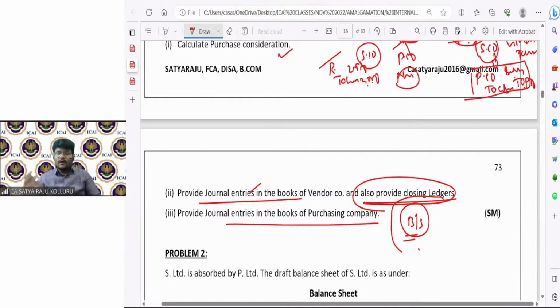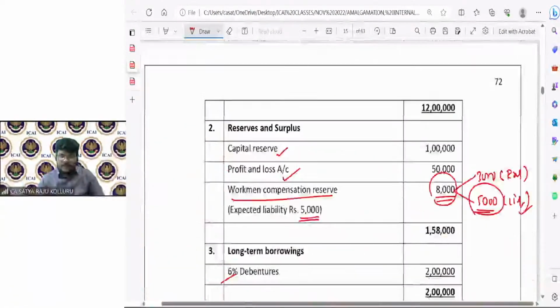Guys, now let me know, are you comfortable in understanding the problem first of all?